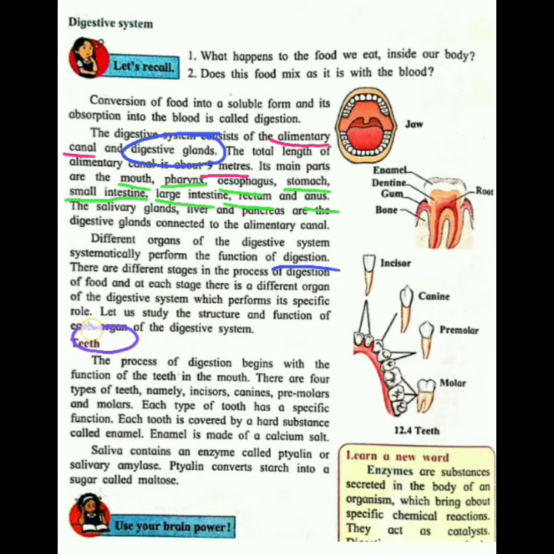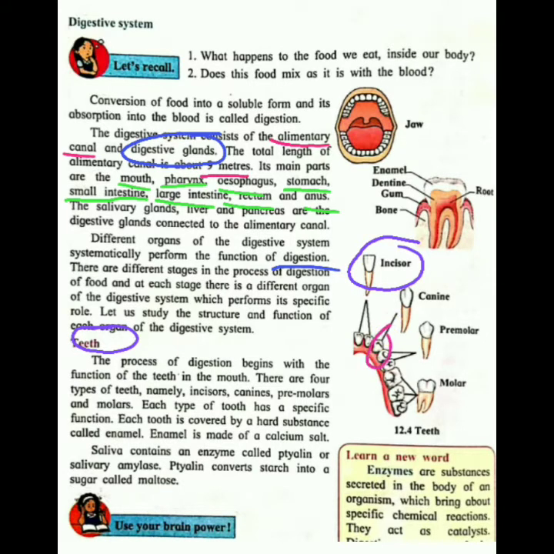For now, we will see about teeth. Whenever you eat food, you put the food in your mouth, you chew it with your teeth. That means teeth are also very important in the process of digestion. These are of 4 types. You can see here the incisors, which are present in the front of your teeth.